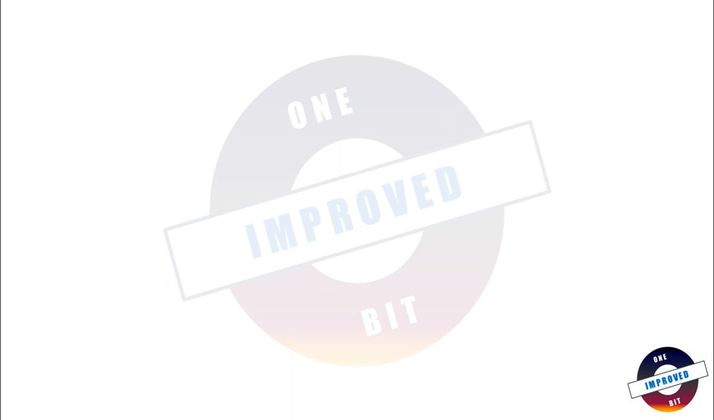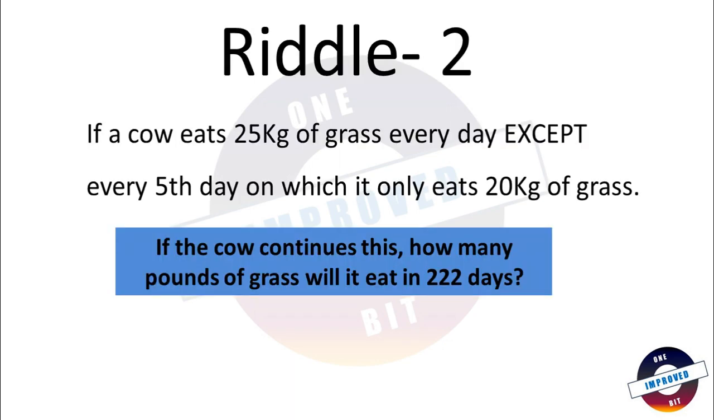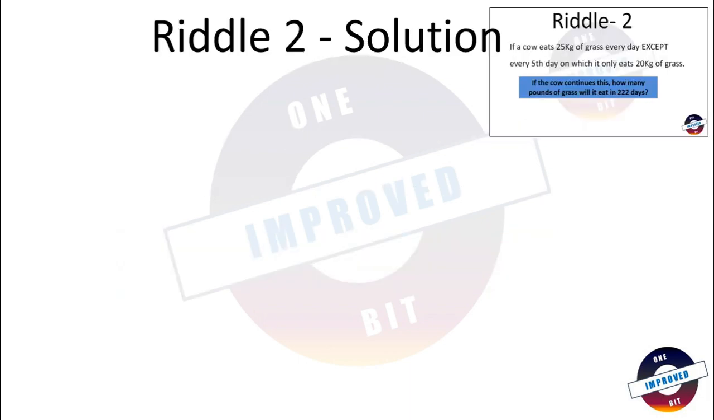Let us move to the second riddle. This was the second riddle. Let us directly jump to the solution. This riddle was saying that a cow eats 25 kg of grass every day, except every 5th day on which it eats only 20 kg of grass. If the cow continues this, how many pounds of grass will it eat in 222 days?